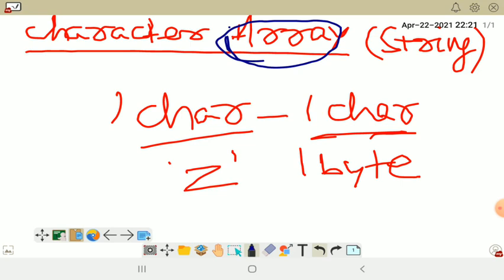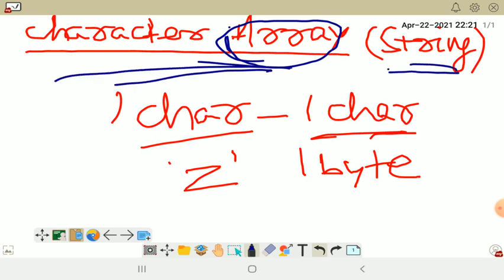So we can take the help of array, which can hold many characters in a single variable. So when we store many characters in a single array variable, that is what is known as character array, or you can say string. What is string? String is nothing but collection of character.